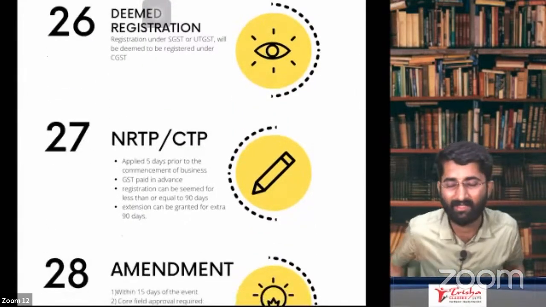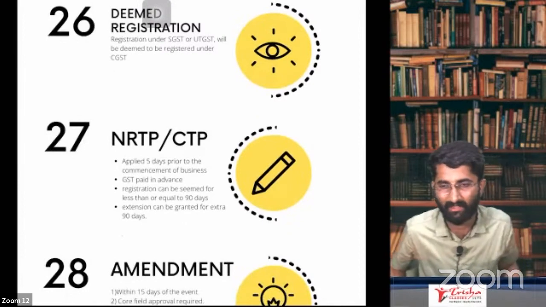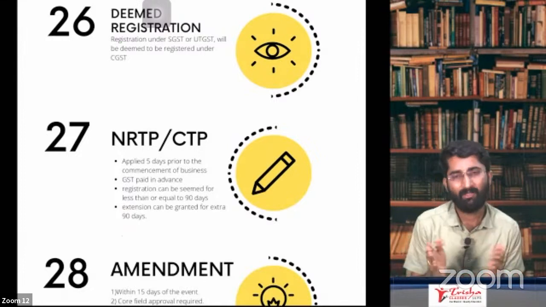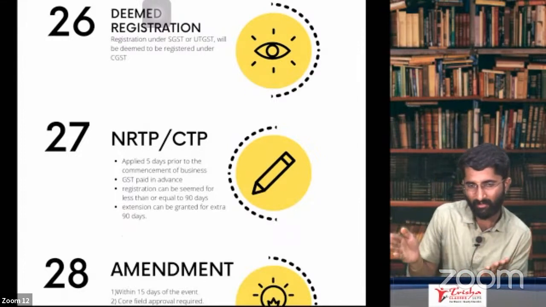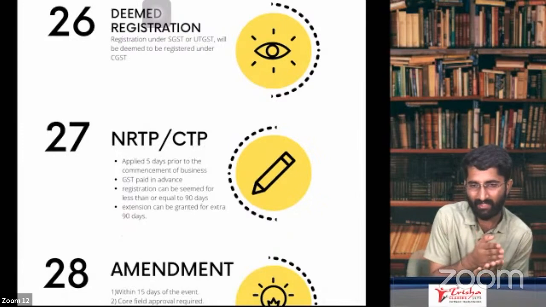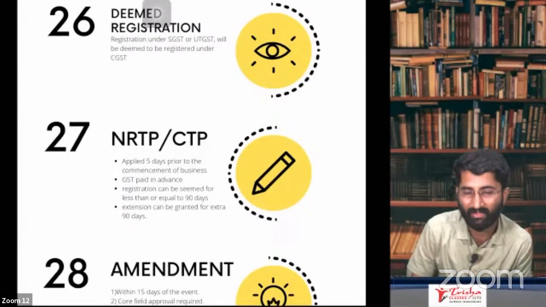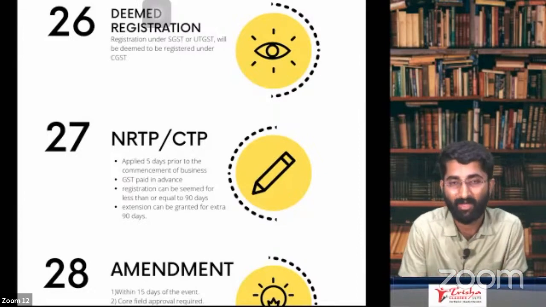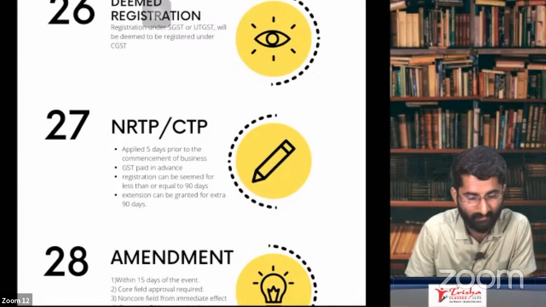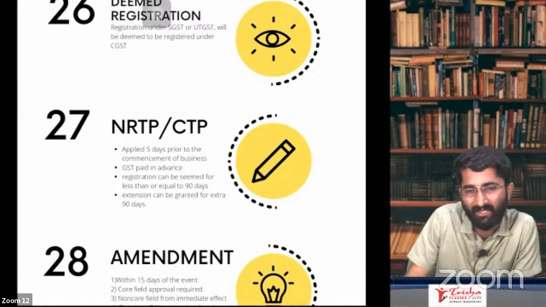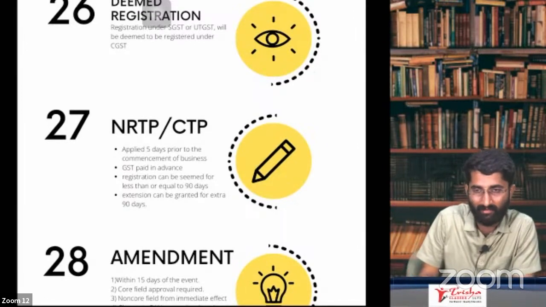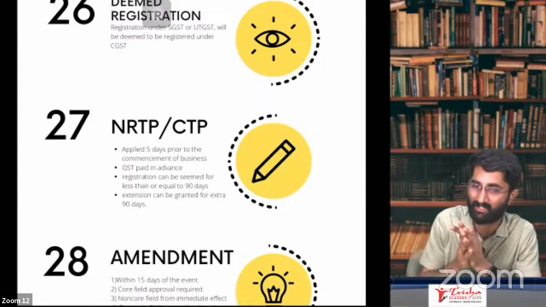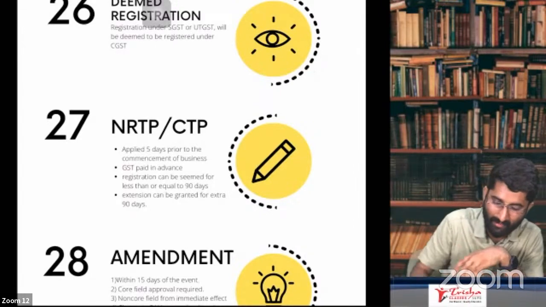Section 27 is about CTP and NRTP. How to take the registration? We know that within 5 days prior to the commencement of your business, you have to apply for the registration, with payment, as given here for CTP and NRTP. Sir, can I extend? Usually you will get the registration for 90 days. Can I extend for an extra 90 days, sir? Yes, you can extend. So that is about CTP and NRTP.